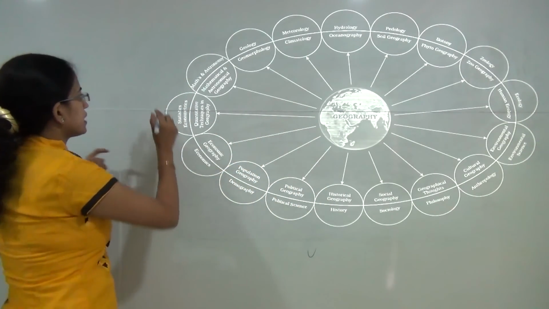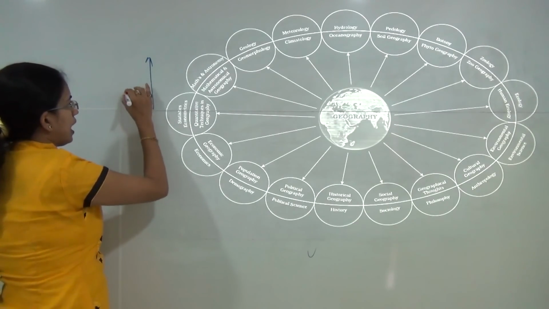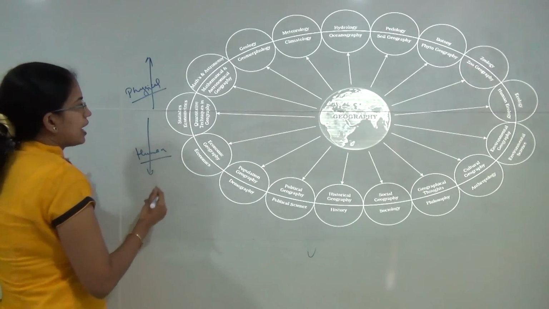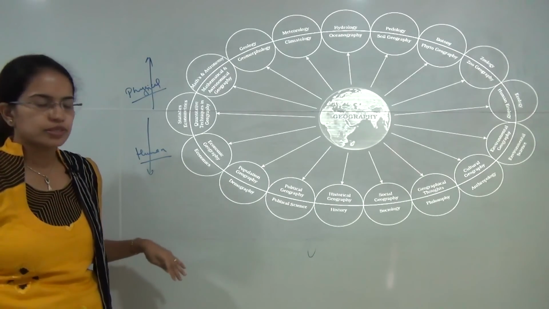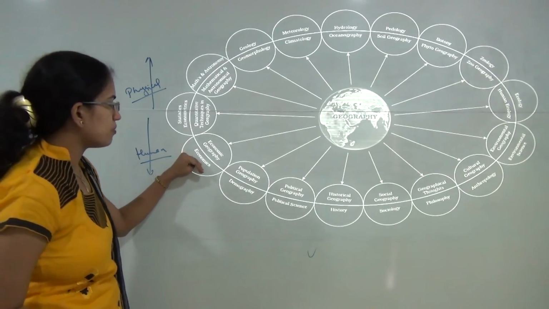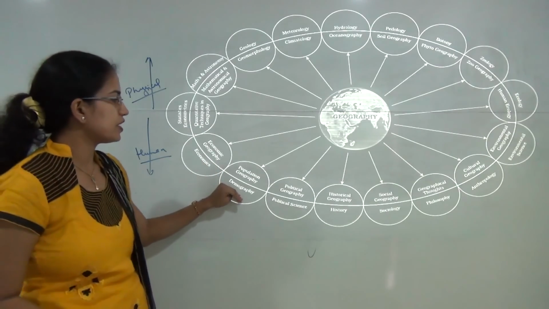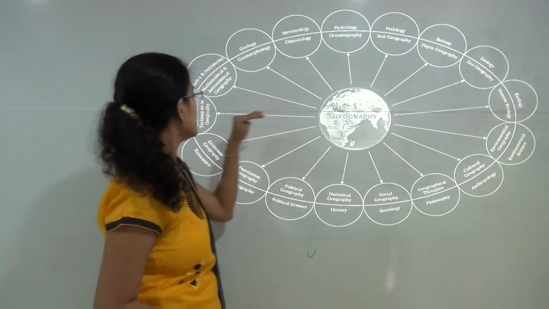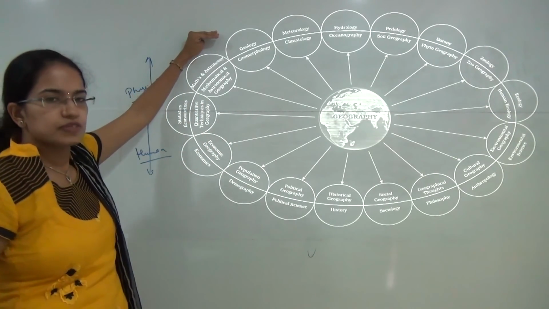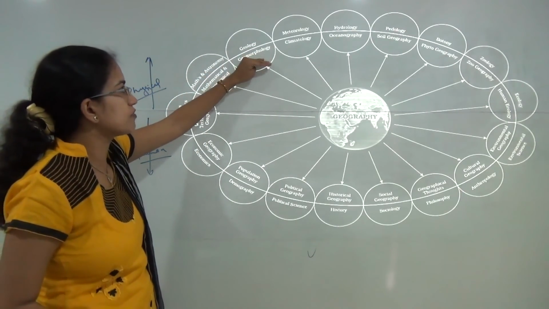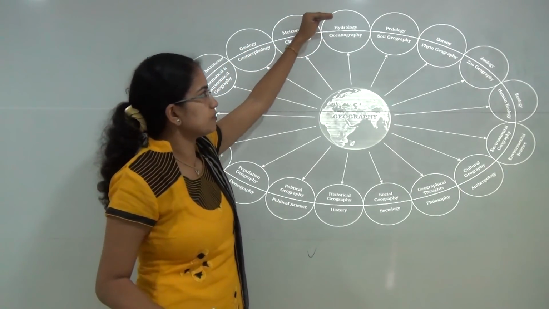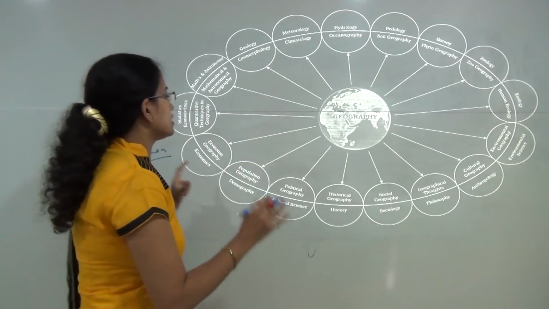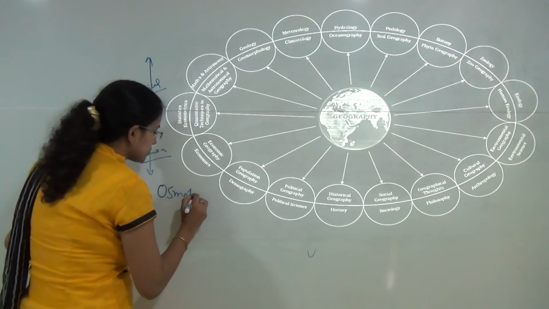Now, we can broadly define geography as physical and human geography. Those relating to physical features go under physical geography, and those relating to human features go under human geography. From economics you derive economic geography, from demography you derive population geography, from political science political geography, and from history historical geography, in human. Similarly in physical, from geology we derive geomorphology, from meteorology climatology, from hydrology oceanography, and so on. So broadly, there exists a kind of osmotic relationship.